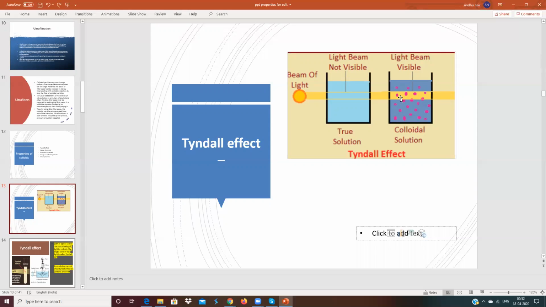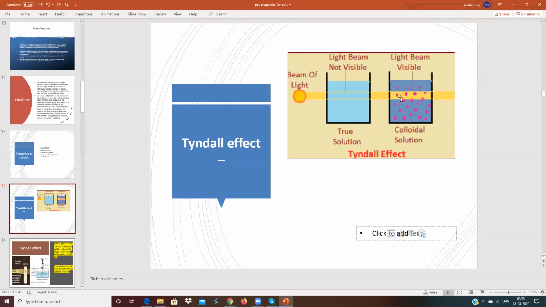In white light we have violet, indigo, blue, green, yellow, orange, red. So we have 7 colors. If any wavelength is scattered, that particular solution will appear to have that color. Suppose the particles scatter blue more, the colloidal solution will appear blue. Then the question arises: why do true solutions not give any color with white light or any other light like UV, IR?